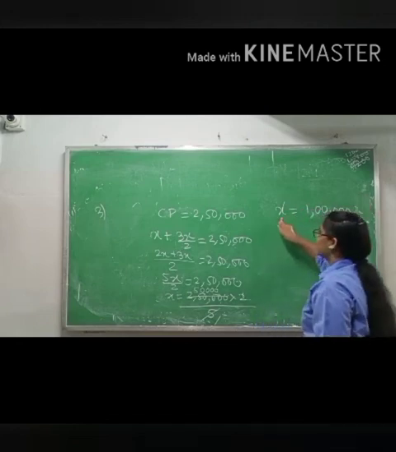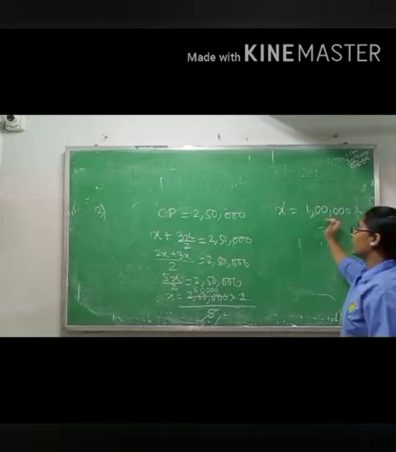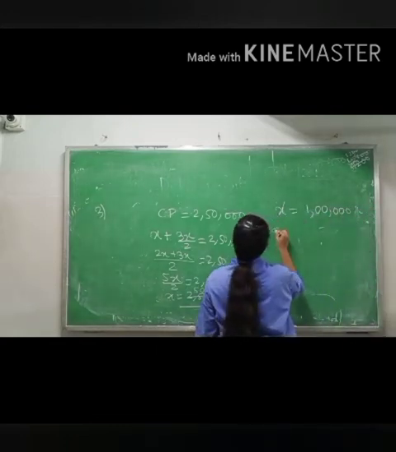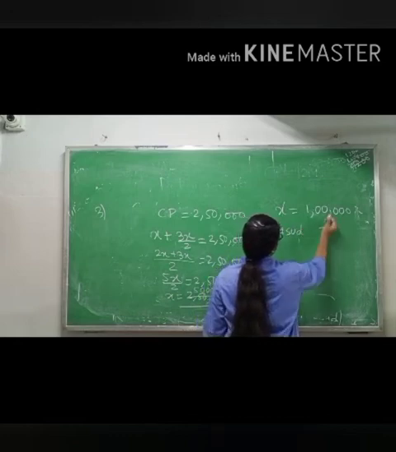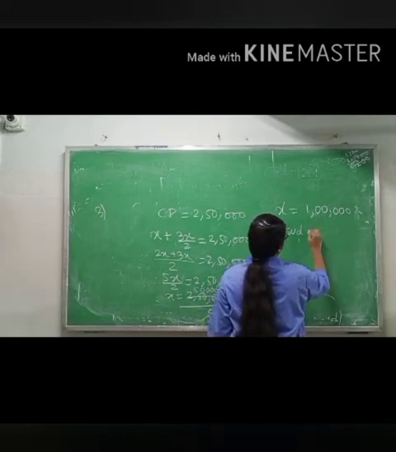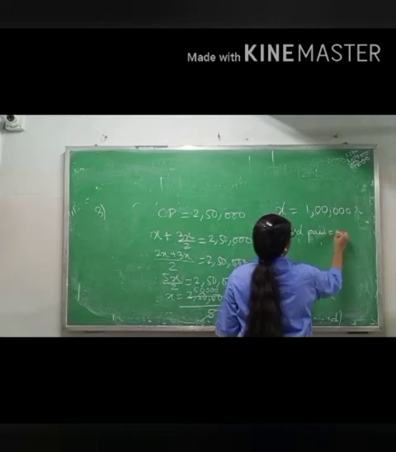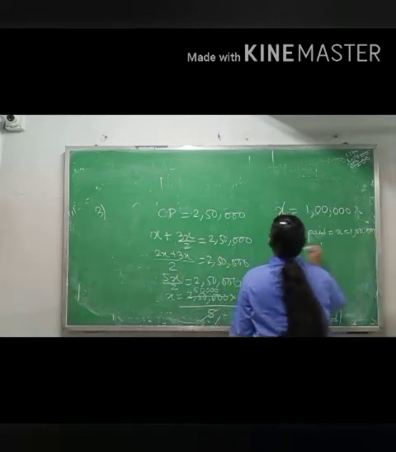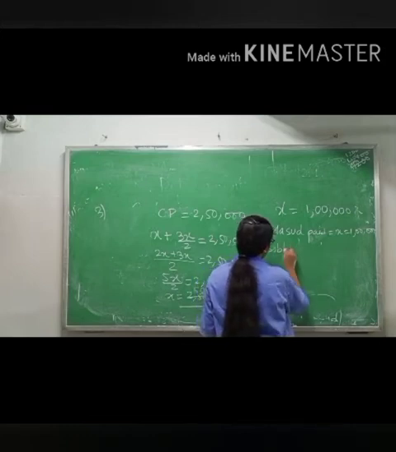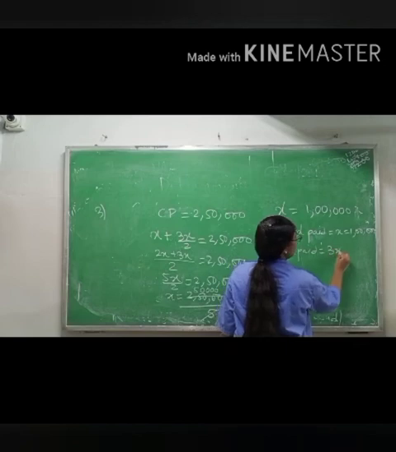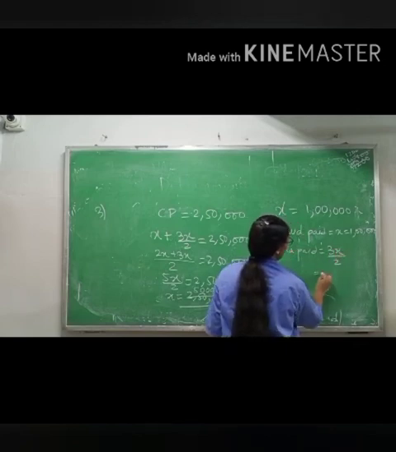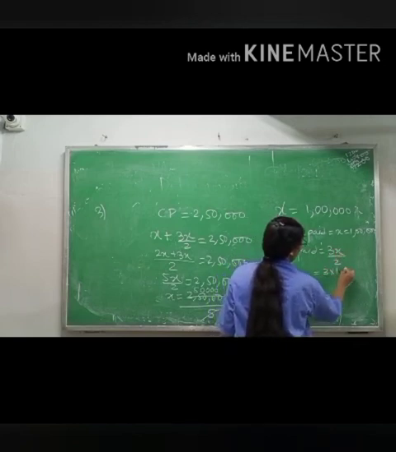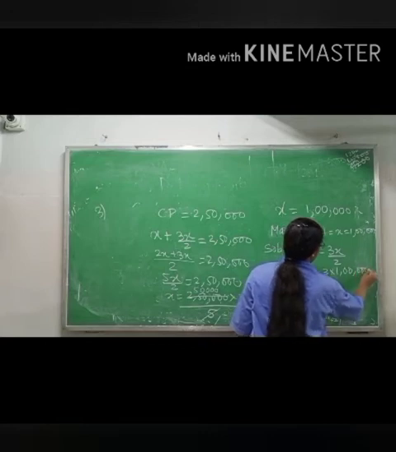Means X, Masood is paying 1 lakh. So Masood paid X equals 1 lakh. Now Shobha paid 3X by 2. In place of X, we will put the value 1 lakh by 2.